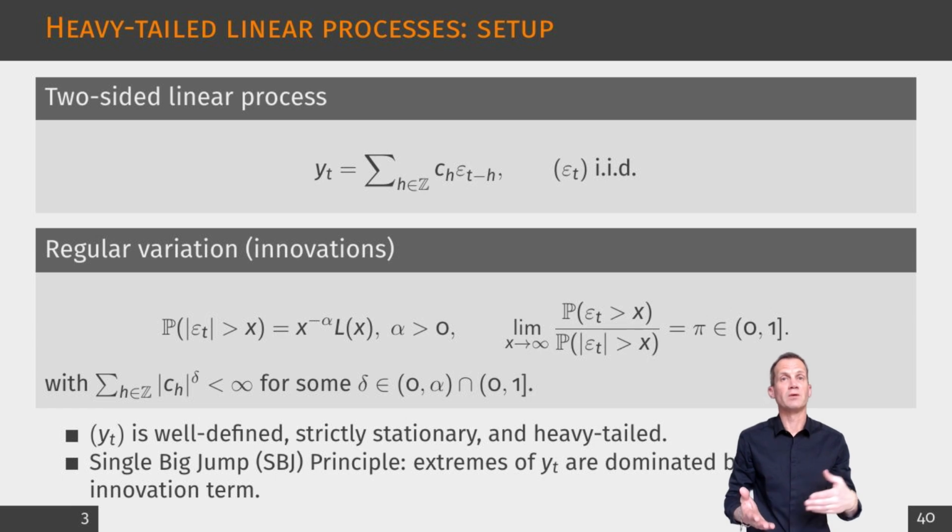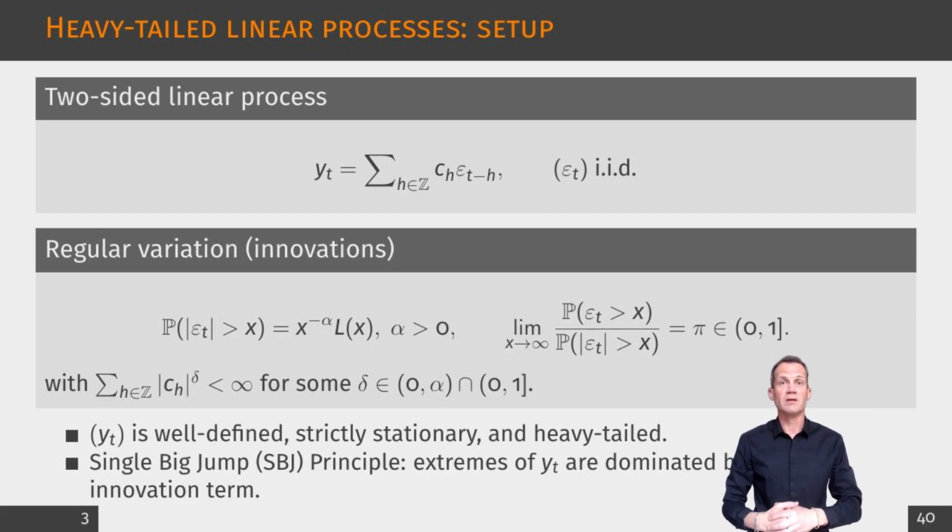The tail of the absolute value of epsilon t decays like a power law with index alpha, up to a slowly varying factor, and we allow tail asymmetry through the limiting probability that epsilon t is positive when it is large. A mild summability condition on the coefficients ensures strict stationarity while preserving heavy tails for the marginal distributions.